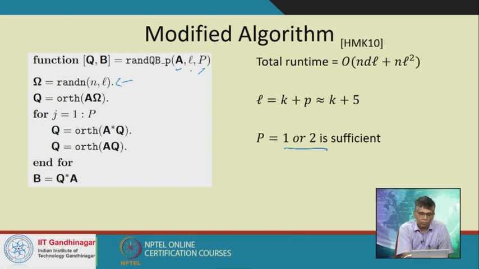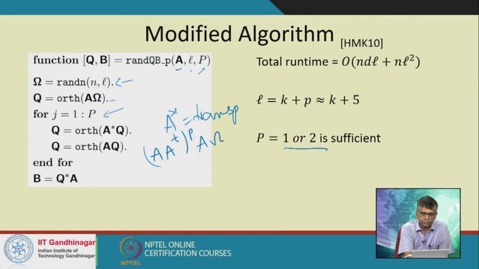Then we multiply A by omega and orthogonalize it, that's my first Q. Then I keep doing this for P iterations: I multiply Q by A star, where A star is the transpose of A, orthogonalize it, then multiply A by Q again and orthogonalize it. If we forget the two orthogonalizations, then what we are really doing is A transpose to the power P times A omega, and Q is the orthogonal basis of this.